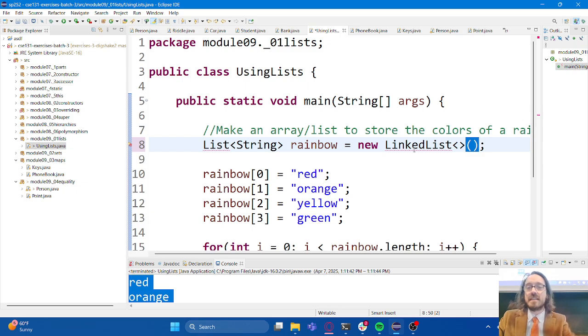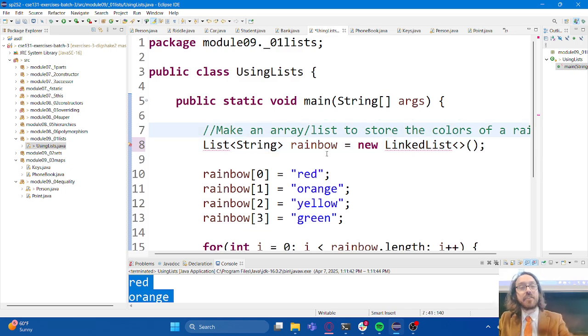These parentheses, though, why are these parentheses here? It looks a little funny to see angle brackets followed by parentheses, but these parentheses exist for a reason. Why? Yeah, in the back. I'm calling a method. The constructor is a method. I am calling the constructor, right? So these parentheses represent that fact. I am calling the linked list constructor.